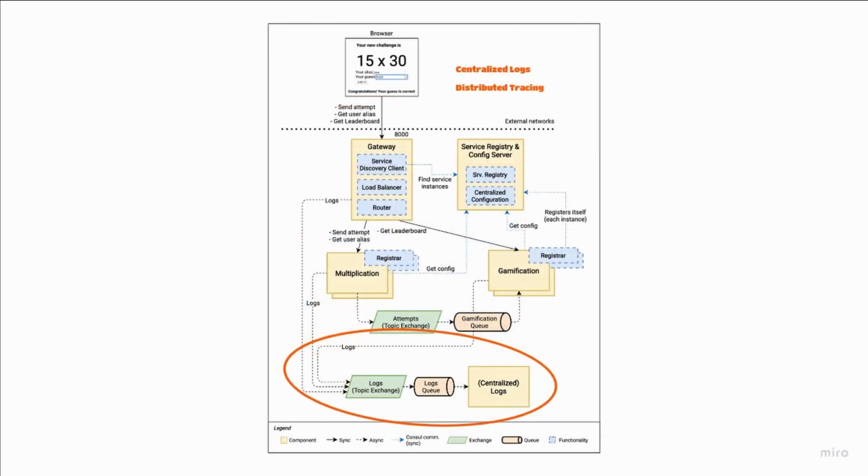Another common challenge in distributed systems, especially when they grow, is that logs are spread over multiple components and it's hard to find out what happens for a specific user action. Eventual consistency only makes this even harder. That's why the book describes the centralized logging pattern and distributed tracing, so you can visualize all the logs in the same place and leverage correlation identifiers to see how an original request from the user spreads across multiple services. This is great for the observability of your microservices architecture.